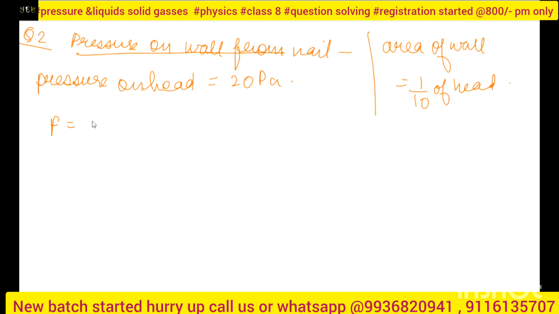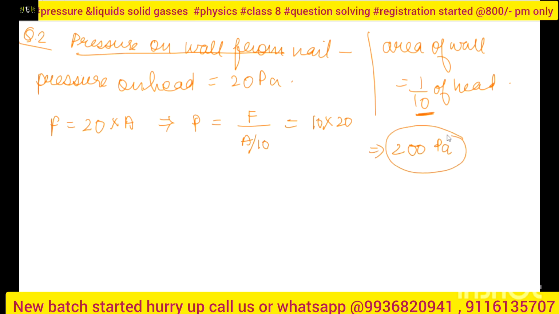Pressure is equal to force upon area. So force will be pressure into area. Pressure is 20 pascal, but I have to calculate the area, right? So P is equal to F upon A by 10. Why A by 10? Because it is the area of 1/10 of the head. Okay. So what I will get? 10 into 20. So finally I will get 200 pascal. Okay.